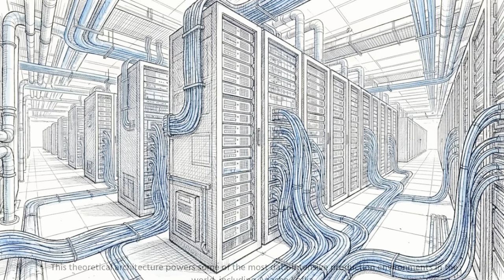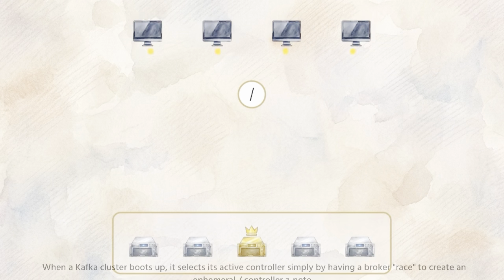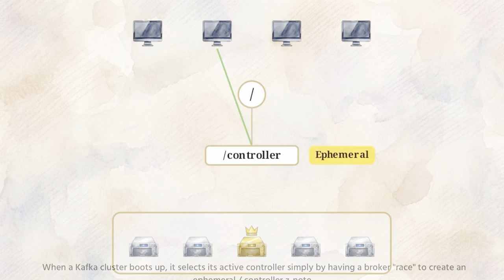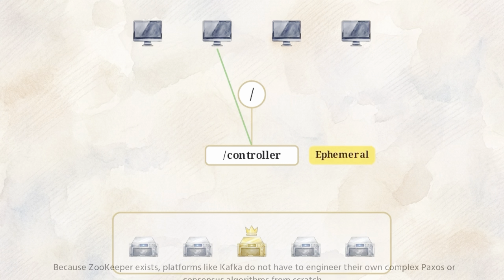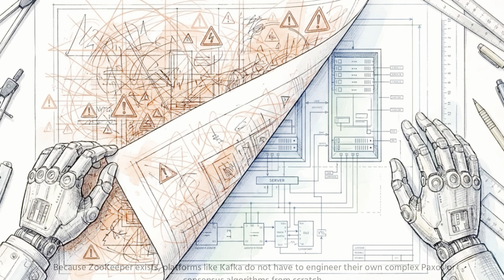This theoretical architecture powers some of the most data-intensive production environments in the world, including Apache Kafka. When a Kafka cluster boots up, it selects its active controller simply by having a broker race to create an ephemeral /controller ZNode. The first broker to create it wins the role. Because ZooKeeper exists, platforms like Kafka do not have to engineer their own complex Paxos or consensus algorithms from scratch.